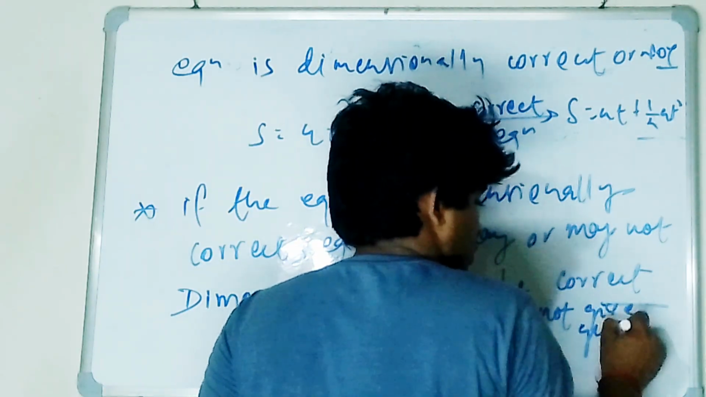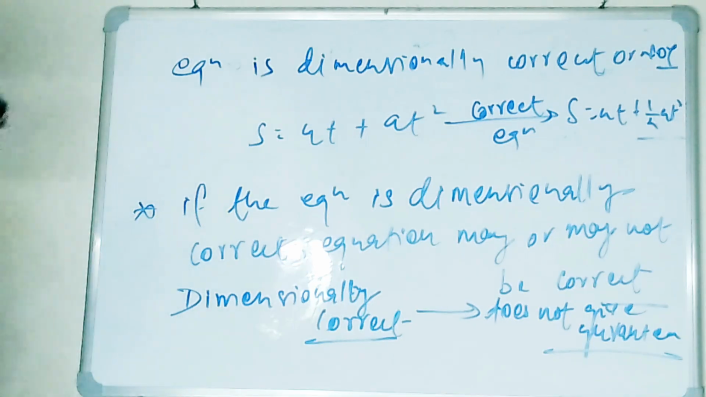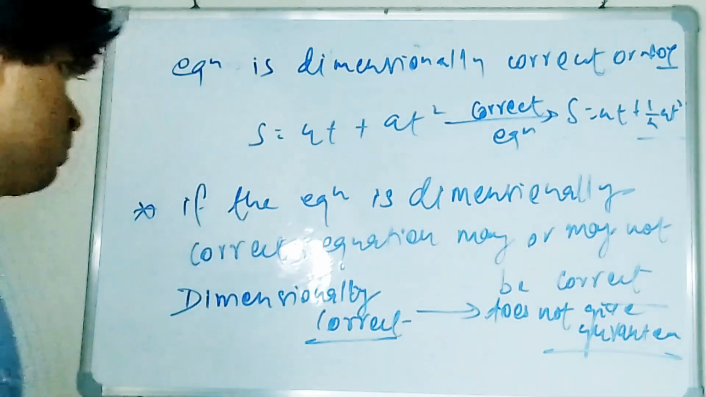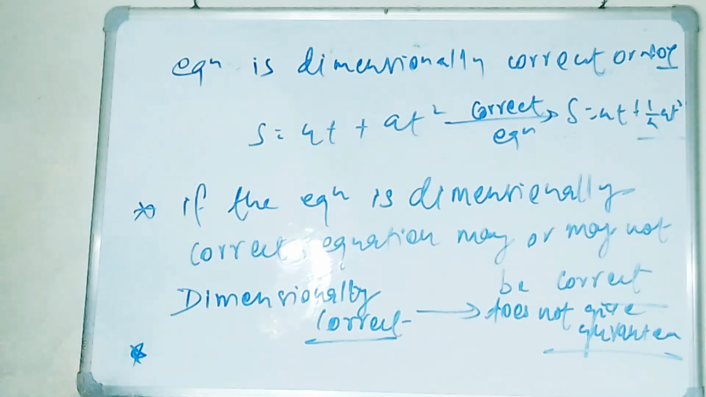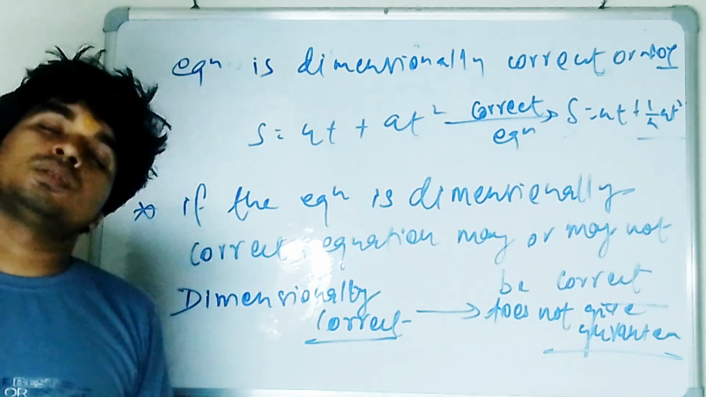Am I right to all of you? It doesn't give a guarantee that the equation will be correct. This is one thing you should take care to keep in your brain. The next thing I am saying is, if the equation is dimensionally incorrect, then the equation must be incorrect.